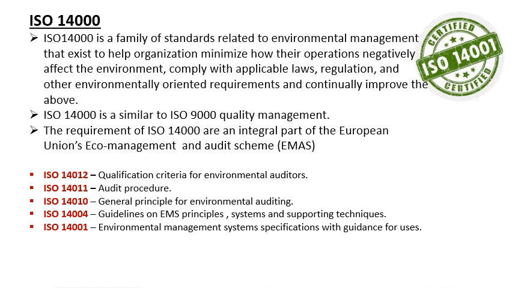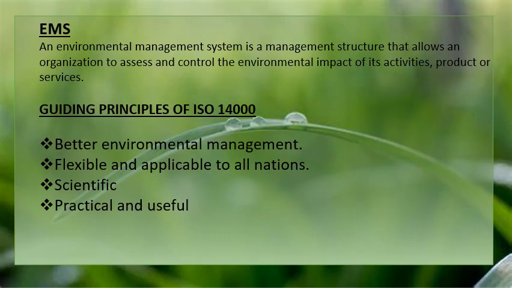The requirements of ISO 14000 are an integral part of the European Union Eco-Management and Audit Scheme. So when we're talking about the series under ISO 14000, that is ISO 14001, ISO 14010, ISO 14011, ISO 14004, and ISO 14001. Next, an environment management system is a management structure that allows an organization to assess and control the environmental impact of its activity, product, or service. And the guiding principle of ISO 14000 is better environmental management, flexible and applicable to all nations, scientific, practical, and useful.